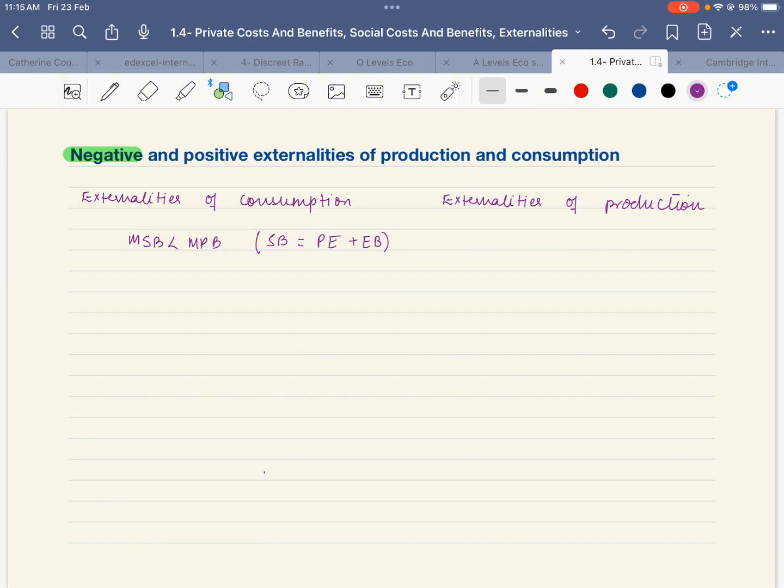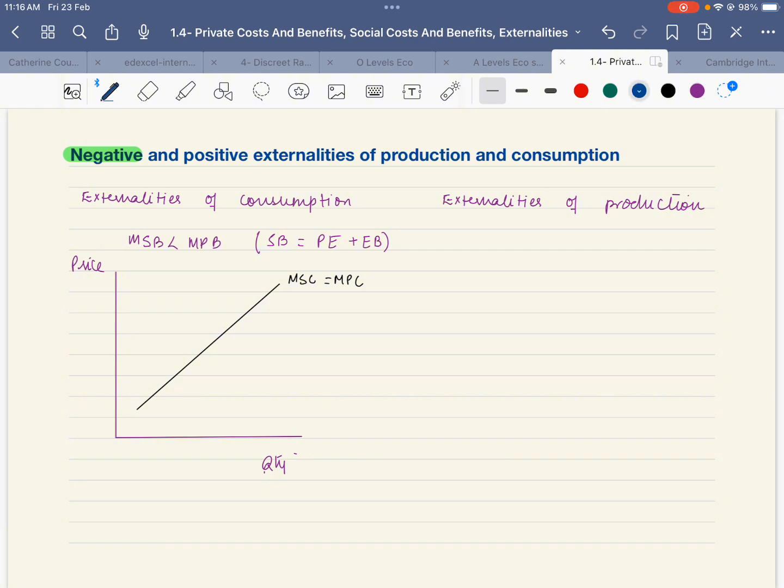Let's have a look at the graph. We have quantity on the x-axis, we have price on the y-axis. Whenever we are talking about negative externality of consumption, the costs do not change, the cost stays the same. For example, this is the cost, this is marginal social cost equals marginal private cost.